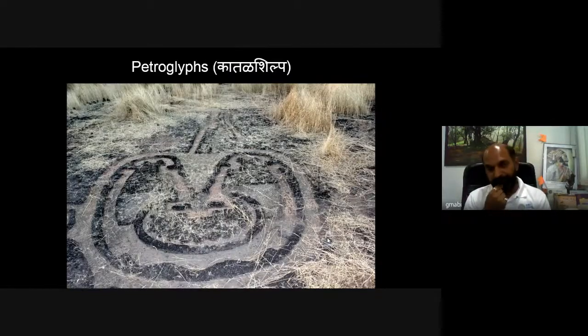Yeah, we have seen a number of lateritic plateaus. The lateritic plateaus are not only rich in biological diversity, but they are also rich in other art forms like this petroglyph, which is called Katal Shilpa. It is basically stone carving on the lateritic plateaus. There are different art forms on the lateritic plateau, and one needs to pursue research studies on the lateritic plateaus to address the petroglyphs of the country.